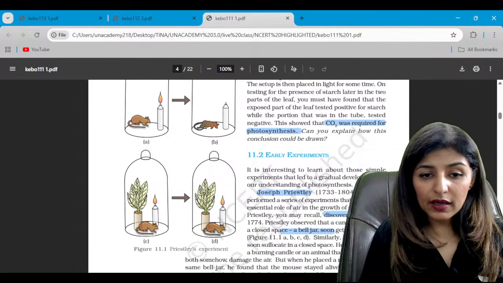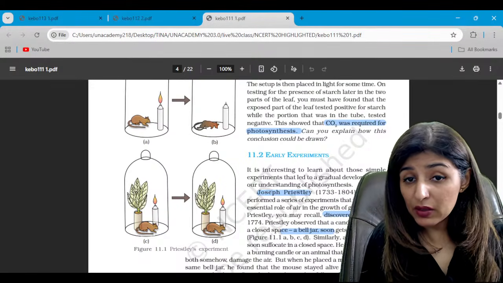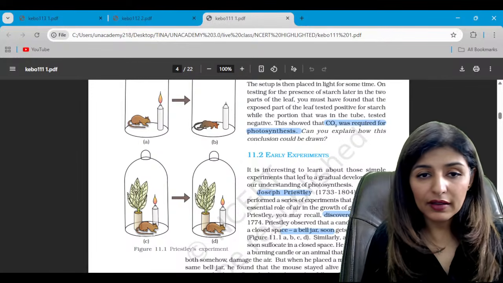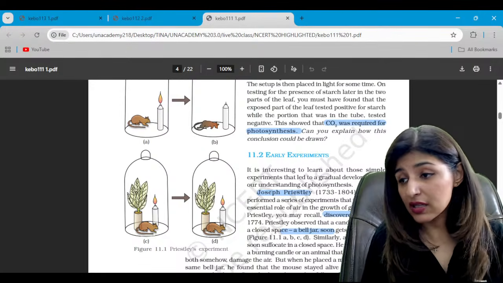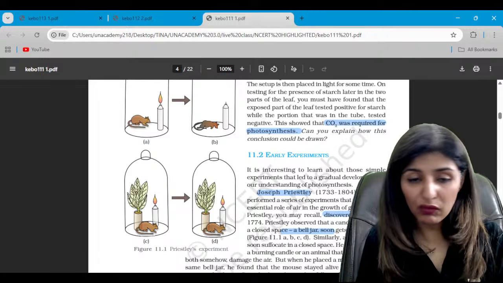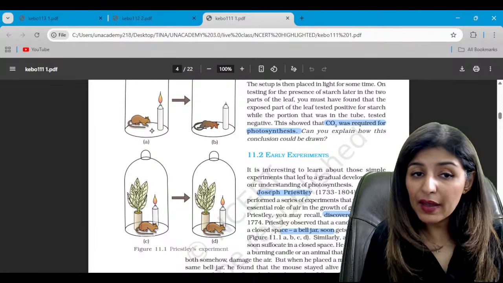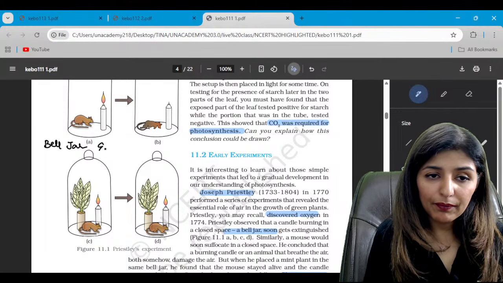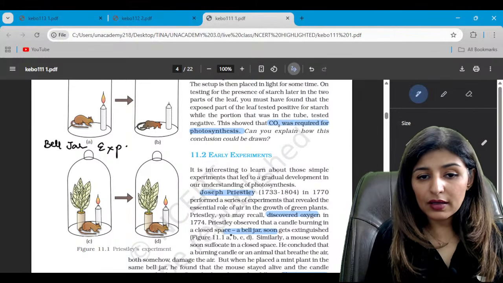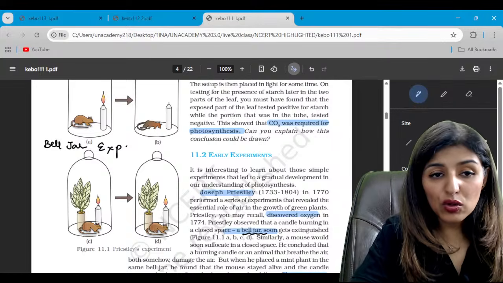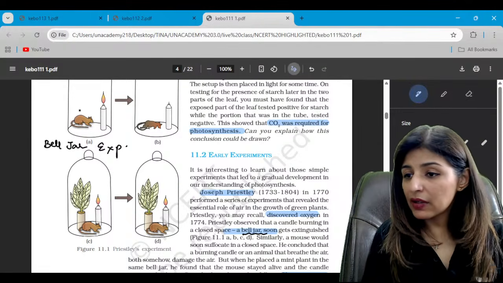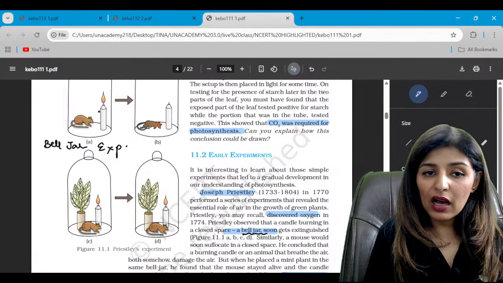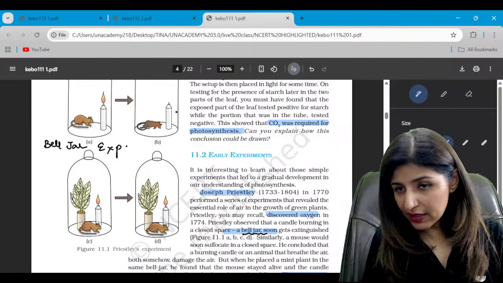So guys, this diagram represents Priestley's experiment where he identified that oxygen is evolved. So he did this bell jar experiment. See here. When a mouse and burning candle were kept together in this bell jar, after a while the mouse died and the candle extinguished, right?